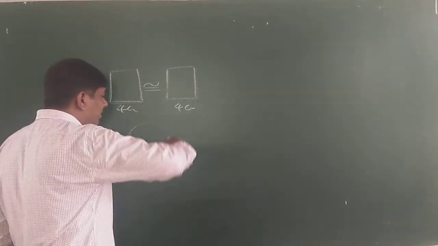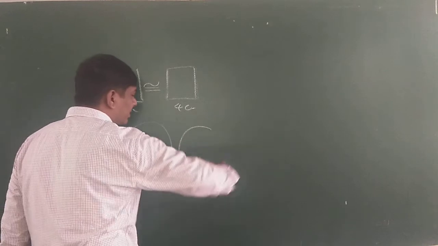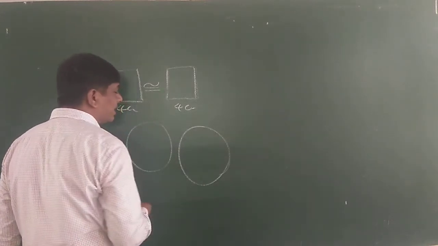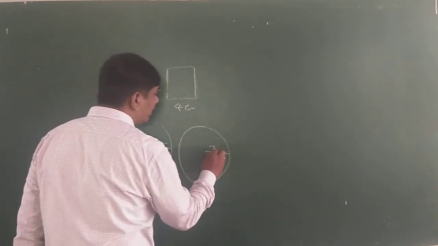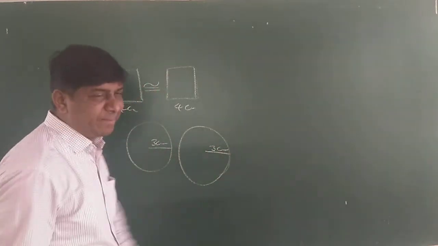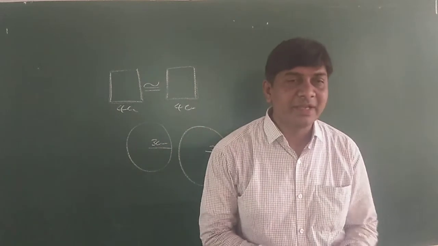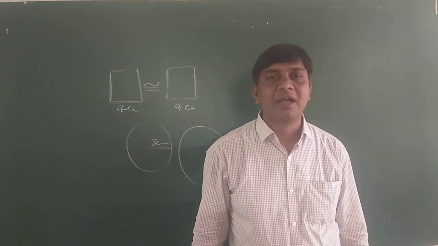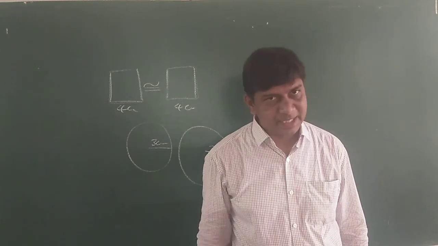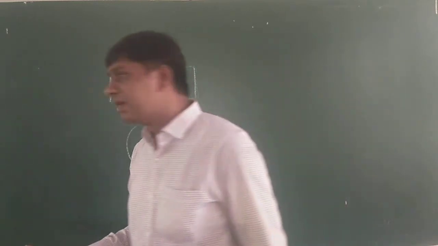A circle of 3 centimeters radius and another circle of 3 centimeters radius, these two are also congruent. Congruent means figures which are in the same shape and same size. Am I clear?